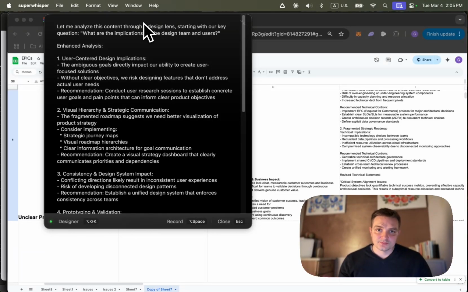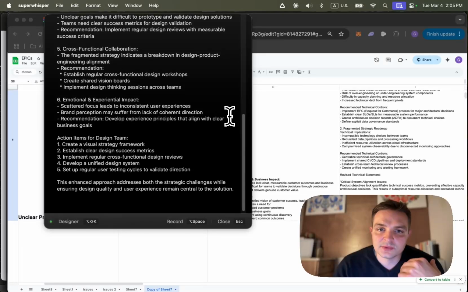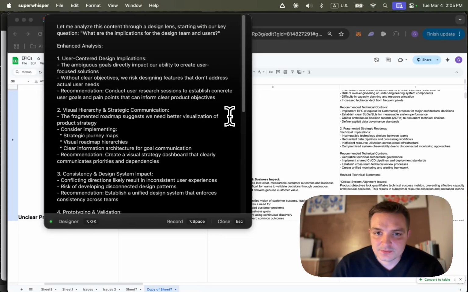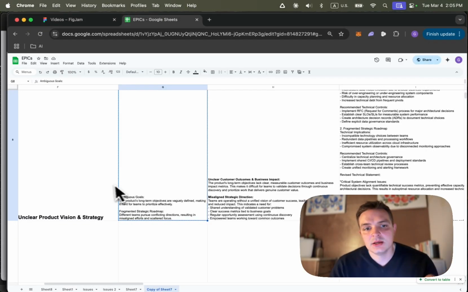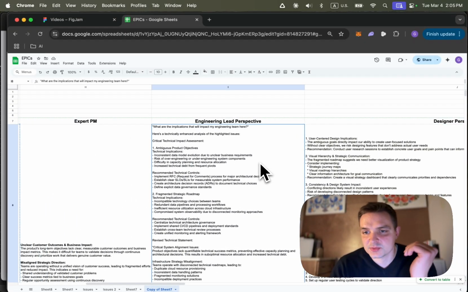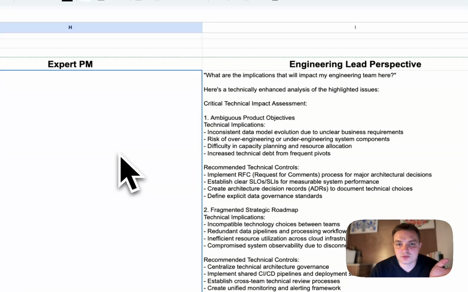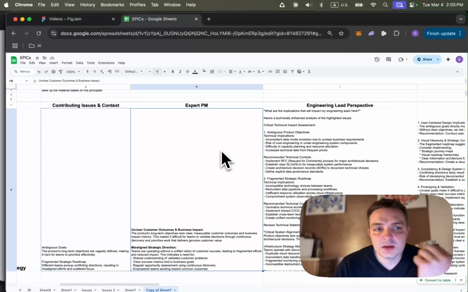And at that point, I can really control it. But for this specific use case, I don't want to do it. I just want to use the design prompt that I have already built. Okay? So we're going to copy it here. And now we have engineering lead perspective, we have a designer perspective, and we have expert product manager perspective.